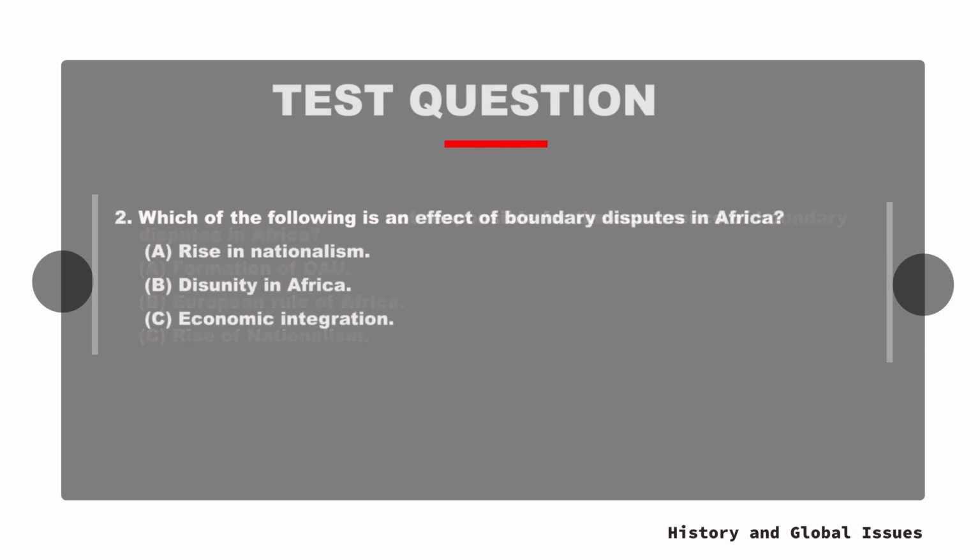Question 2. Which of the following is an effect of boundary disputes in Africa? A. Rise in nationalism. B. Disunity in Africa. Or C. Economic integration. The answer is B. Disunity in Africa.